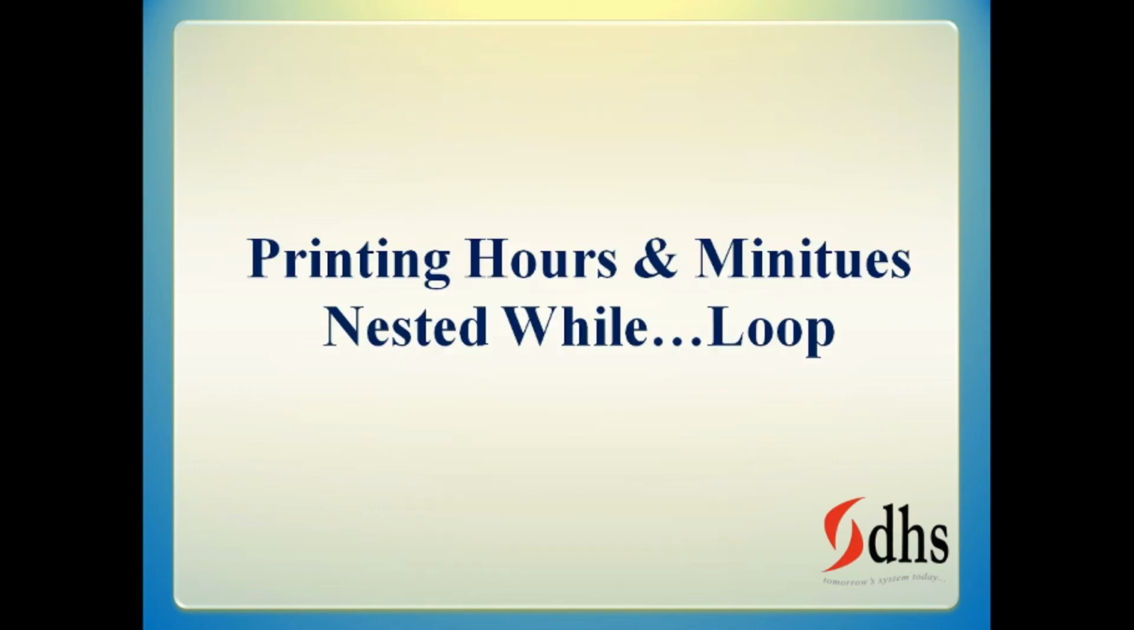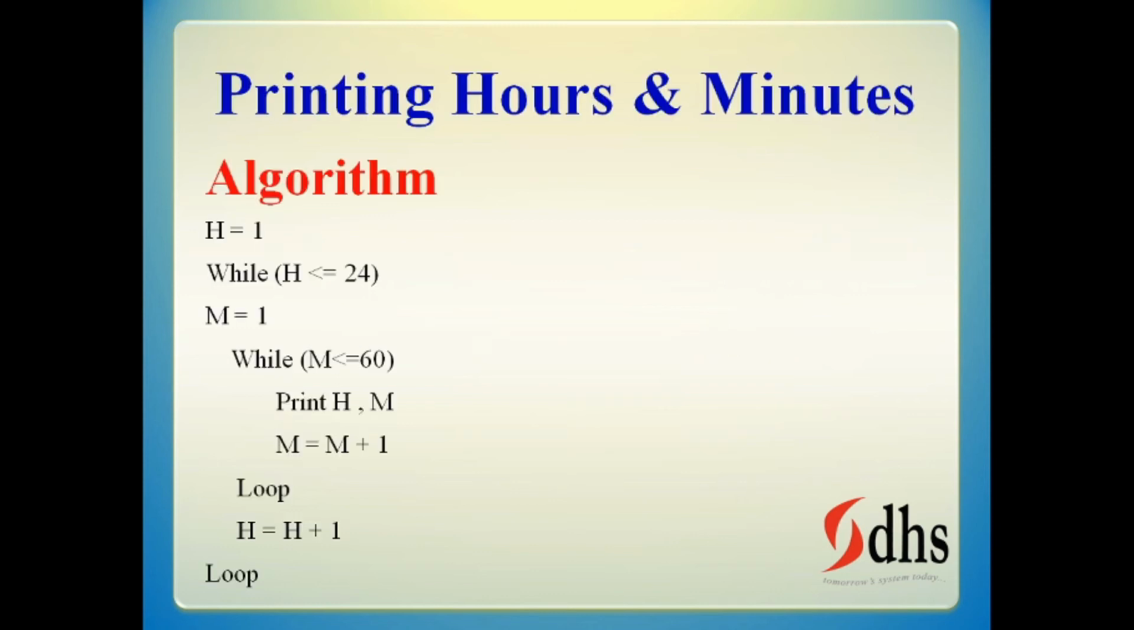Now printing hours and minutes. I want to print hour 1, minute 1, hour 1, minute 2, similarly hour 1, minute 60. After printing 60, I want to make it hour 2, minute 1. Like that I want to print. Now what do I have to do for that? I have to use one loop inside another loop. In an analog clock, you have 2 needles, no? Like that, you will understand how to print these clearly in the algorithm.